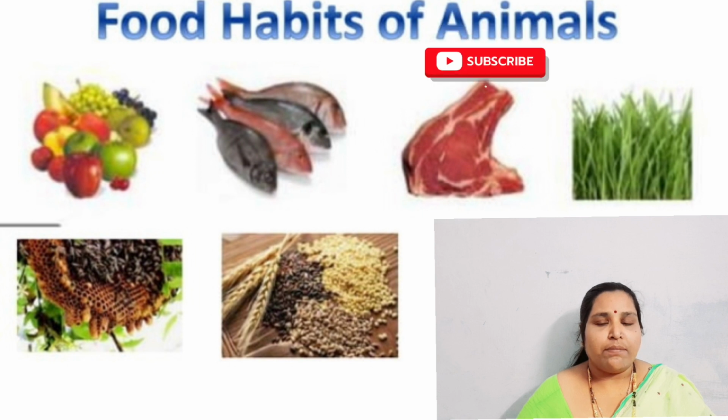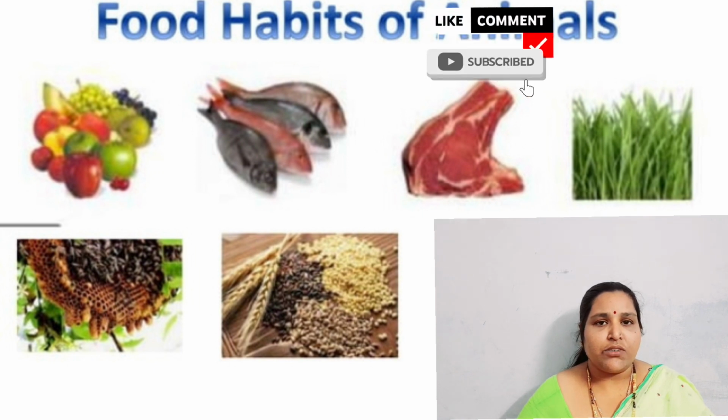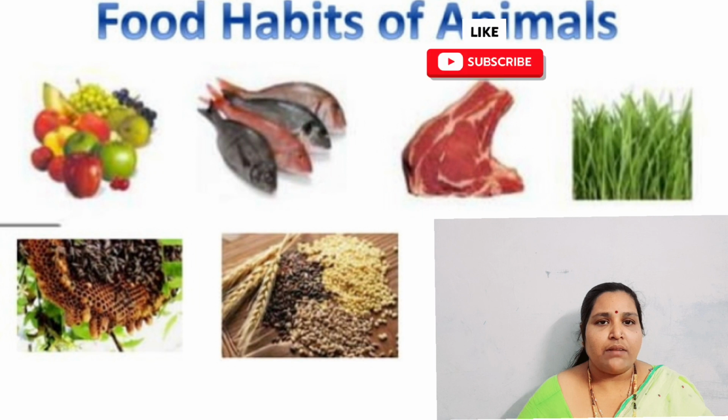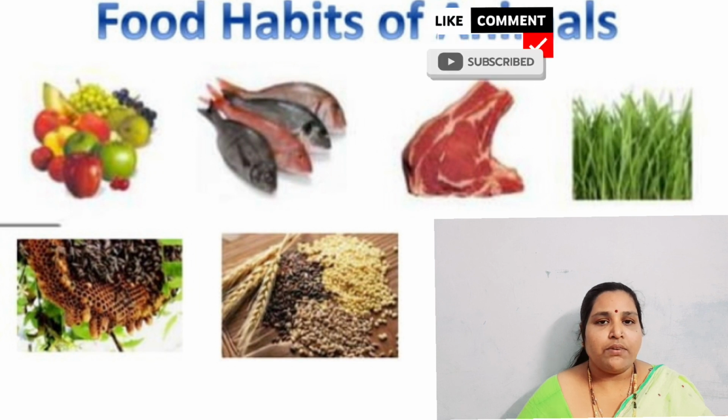First and foremost, let's get into the topic. The first point is, if you observe pets or cattle in our house, what do they feed on? The animals which depend upon plants to feed on are called herbivorous animals. The animals which depend upon other animals to feed on are called carnivorous animals. The animals which depend upon both plants and animals to feed on are called omnivorous animals.